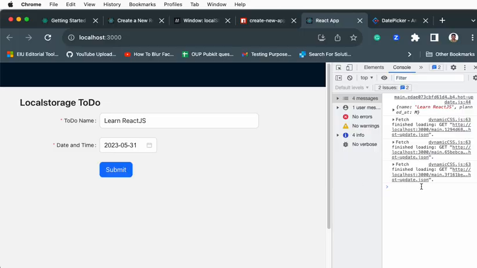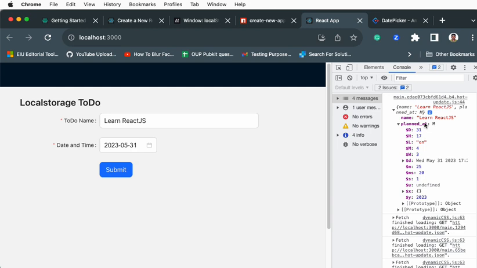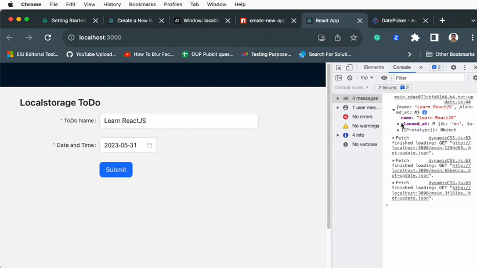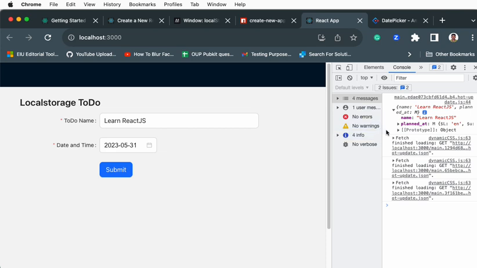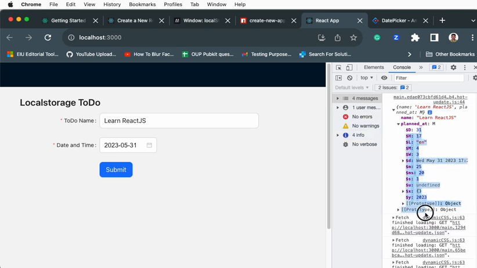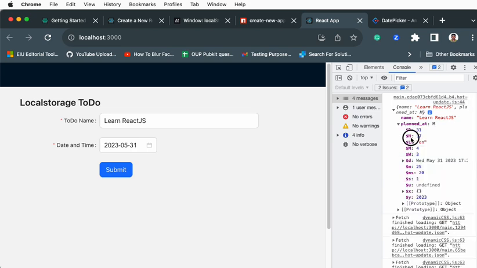Here we printed, right? So you see the name and the time we received here. This looks like some kind of object. We can save this directly in the database, not at all an issue, but it's better to do some nice formatting of the dates in order to save.